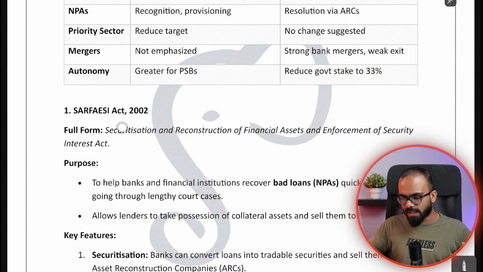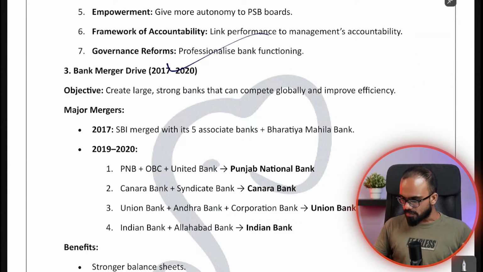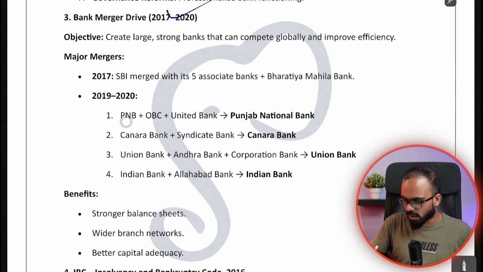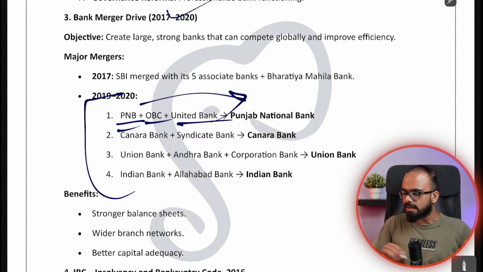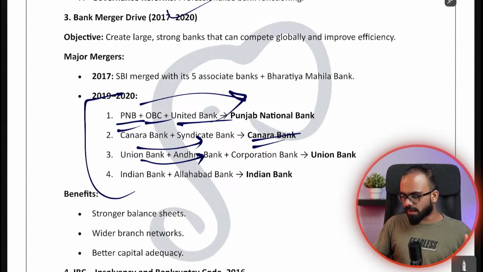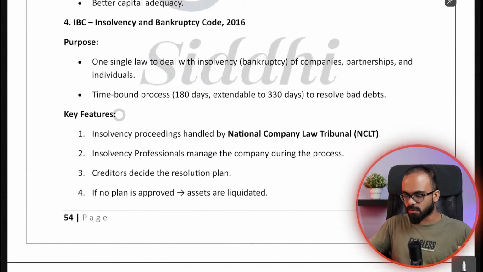So I gave detailed notes about what the SARFAESI Act is. The bank merger drive, we gave it here. Punjab National Bank, Oriental Bank of Commerce and United Bank into PNB; Canara Bank and Syndicate Bank into Canara Bank; Union Bank and Andhra Bank into Union Bank; Indian Bank and Allahabad Bank into Indian Bank; and the SBI group of banks were also merged into SBI.